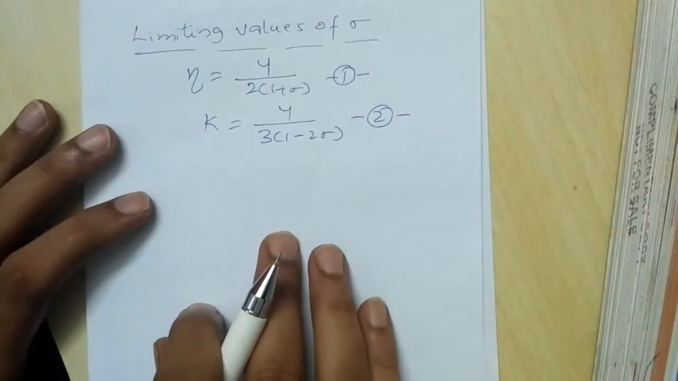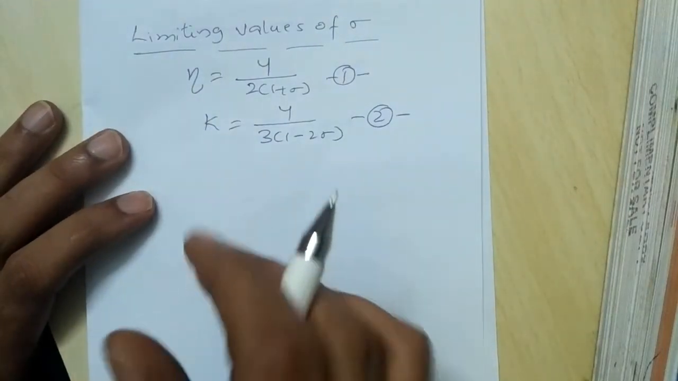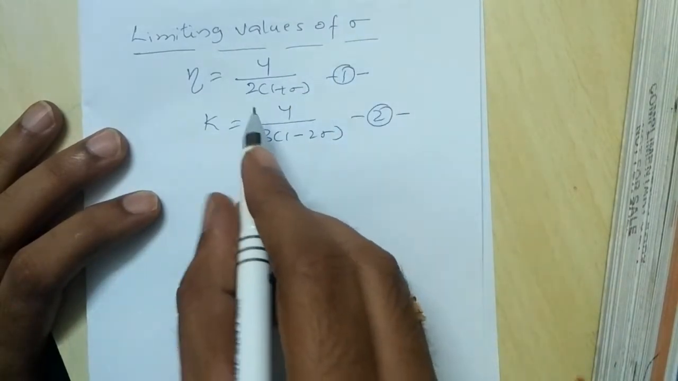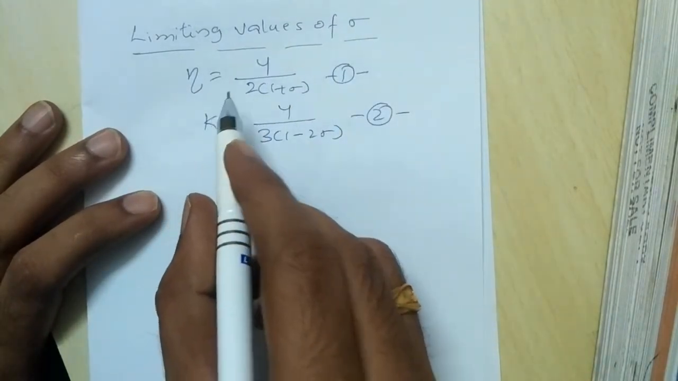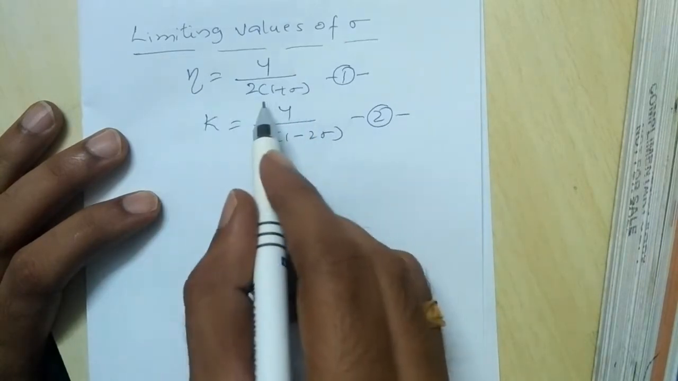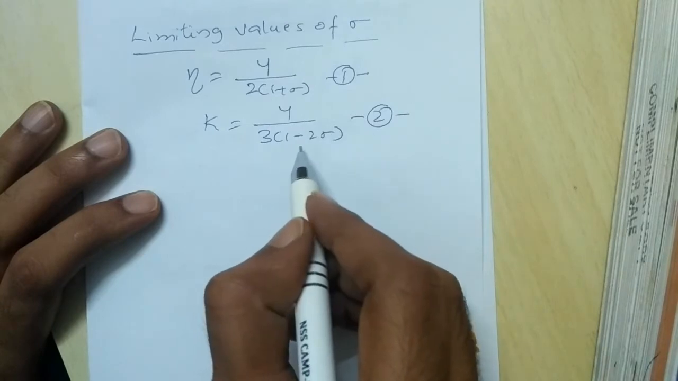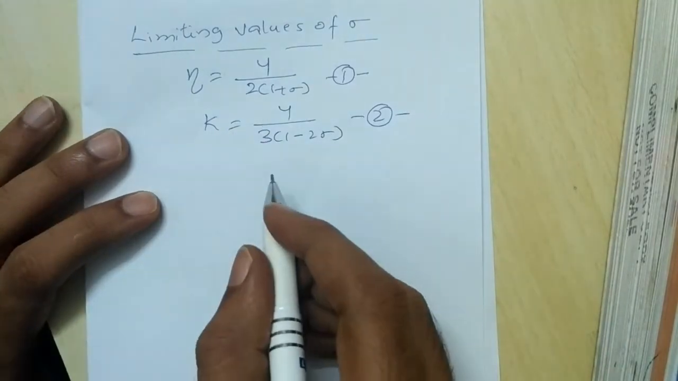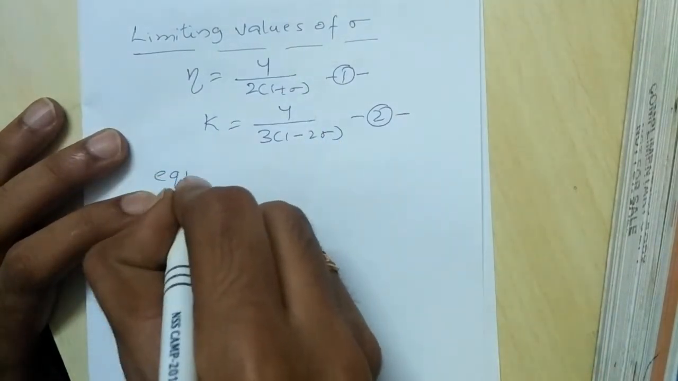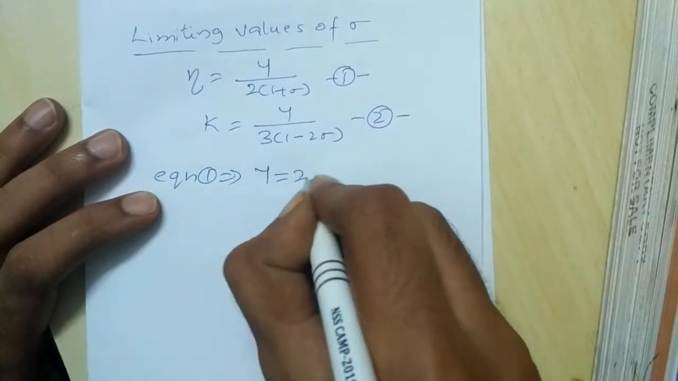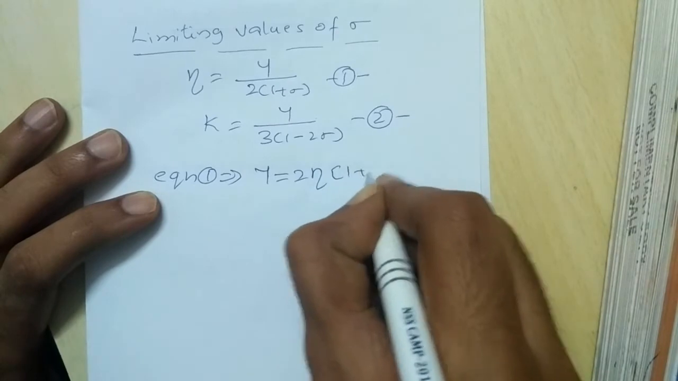Dear students, in this presentation I am going to discuss the limiting values of sigma, the Poisson's ratio. We have already studied two derivations, that is eta equal to Y divided by 2 into 1 plus sigma, and K equal to Y by 3 into 1 minus 2 sigma. So from equation 1, Y is equal to 2 into eta into 1 plus sigma.